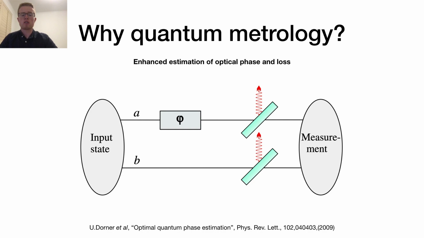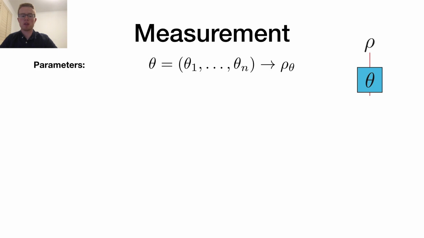Another example of a quantum-enhanced measurement is in the simultaneous estimation of optical phase and loss in an interferometer. In this example, carefully tailored entangled quantum probes were shown to maximize the measurement precision which can be achieved. So there's a lot of optimism surrounding quantum metrology and motivation for further studies. I will now introduce the basic notation that we will be using throughout the talk.